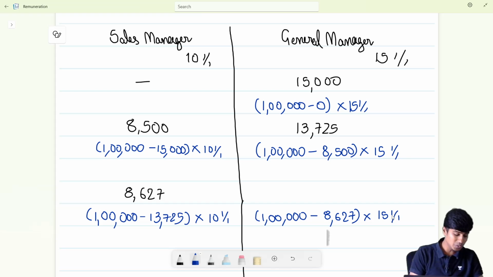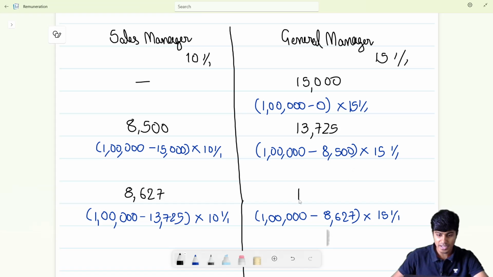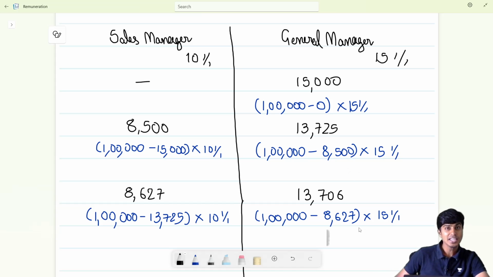Chalo, let's quickly do 1 lakh minus 8,627 multiplied by 15%. This is going to give me 13,705. Oh, my answer changed. Is this the end? No, this is like Hanuman's tail, never ending, mighty and big. It is 705.95, so I'm making it 13,706. Is this the answer? No.